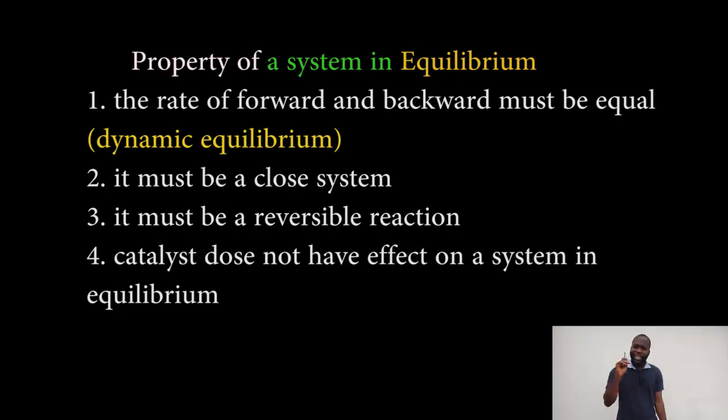Another one is that a catalyst has no effect on the position of equilibrium. The reason is that a catalyst affects both the rate of forward reaction and the rate of backward reaction. So a catalyst cannot determine a particular direction that the equilibrium should shift. That's why a catalyst has no effect on the position of equilibrium, because it affects both sides. The equilibrium will shift both left and right at the same time, because what a catalyst does is to speed up the rate of chemical reaction.